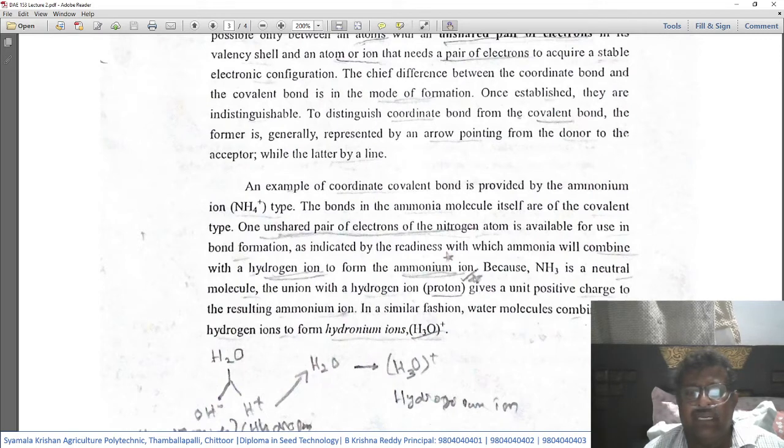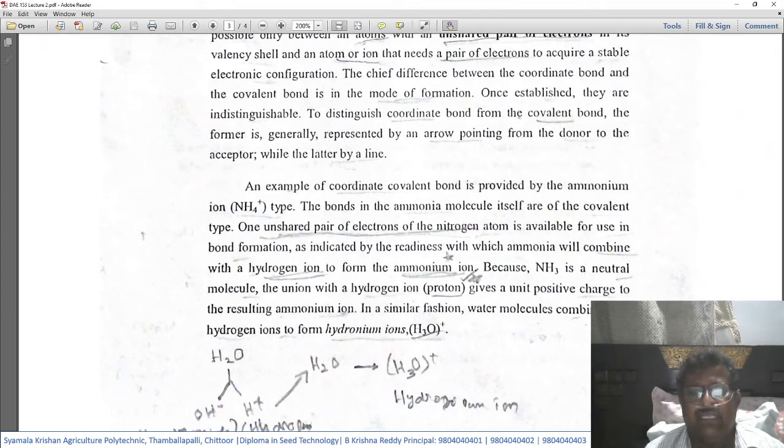Because NH3 is a neutral molecule, the union of the hydrogen ion, that is H plus, which has only a proton in its nucleus, transfers this proton and gives a unit positive charge to the resulting ammonium ion.